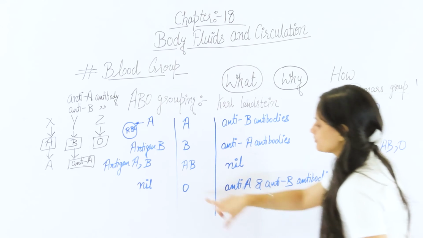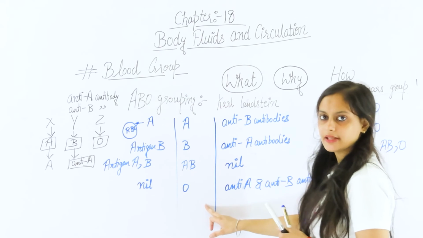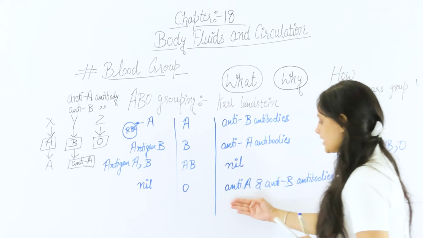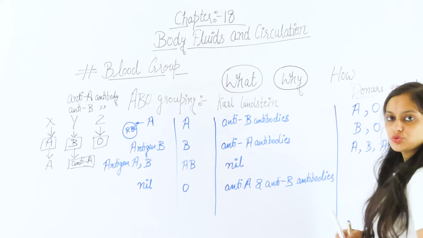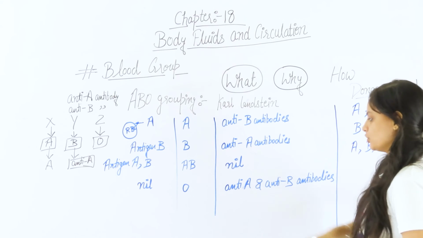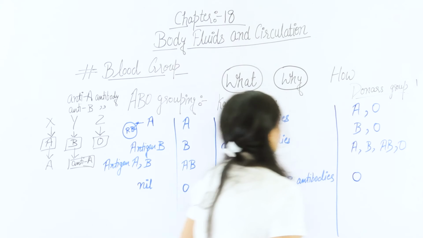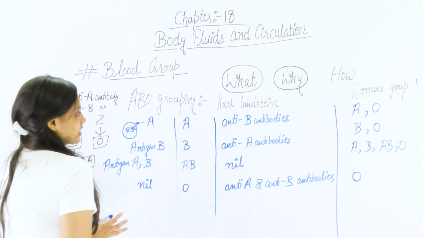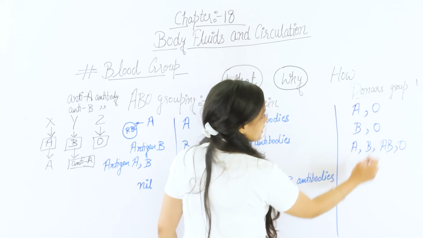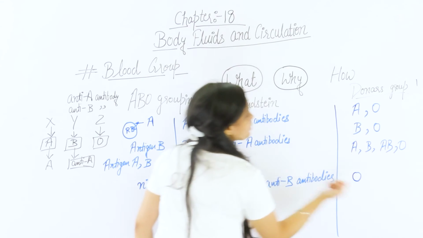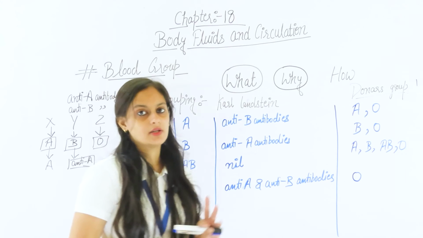Now the last is the person having blood group O. From which donor can they accept the blood? Because they have the antibodies against A also, they have the antibodies against B also. So they cannot accept from any of them, but can only accept from O. So from this table, you can now understand O is a universal donor, because O can give blood to any other person.